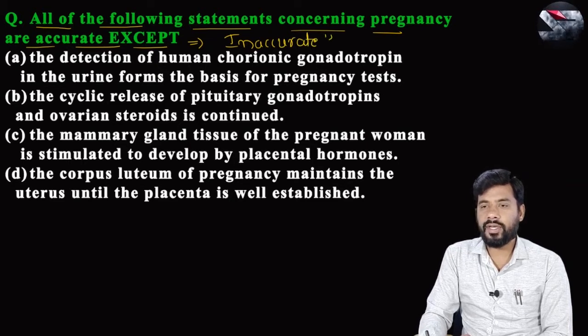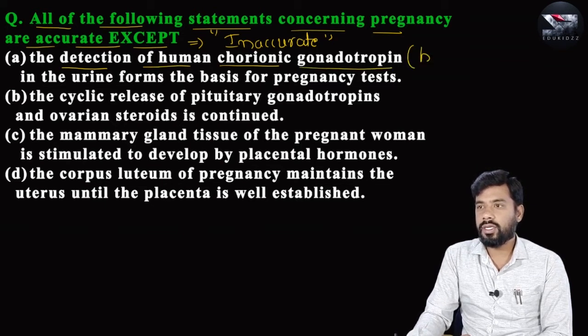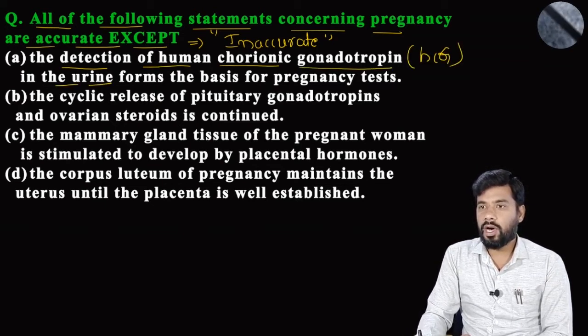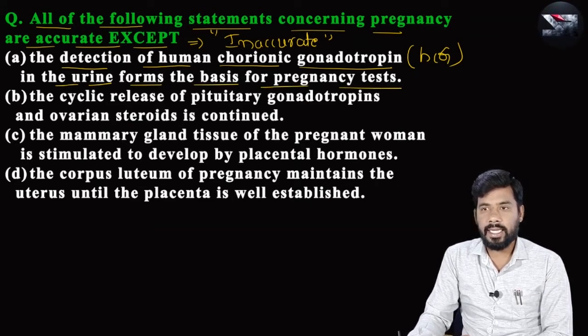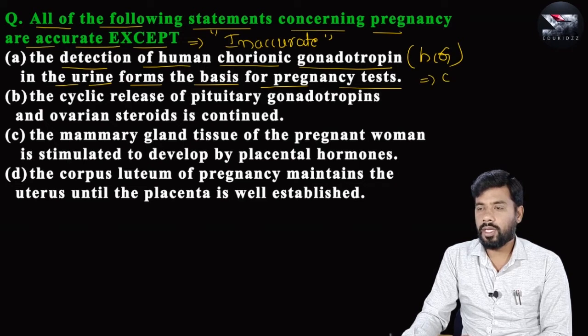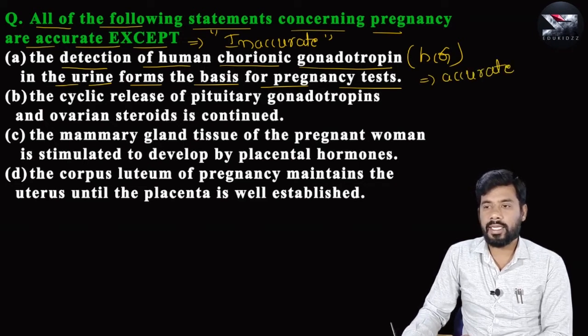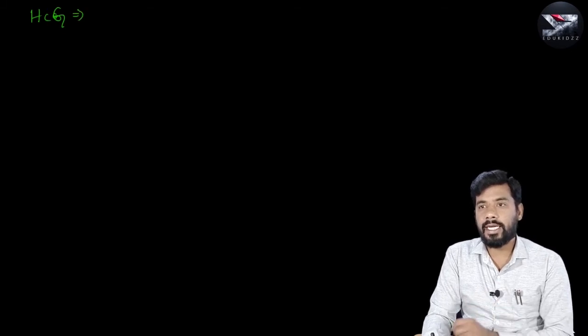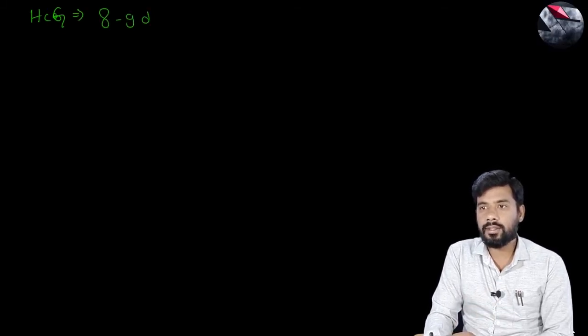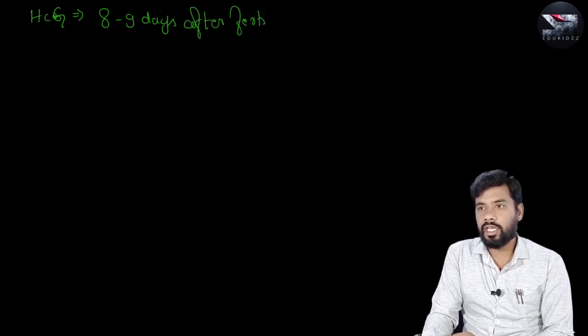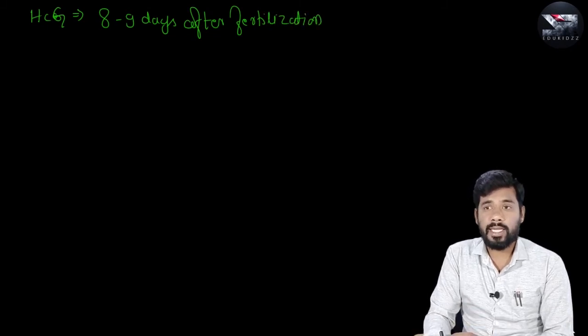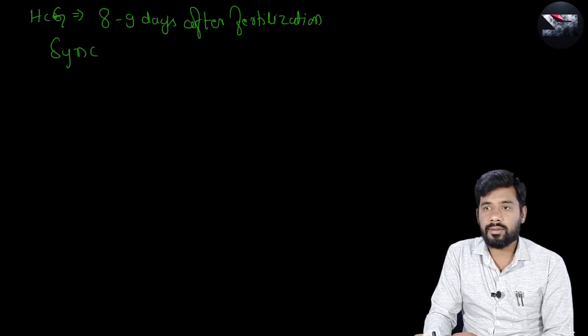inaccurate or incorrect statement. If you take statement A, the detection of human chorionic gonadotrophins, that means HCG, in urine forms the basis of pregnancy test. So this is the accurate or correct statement related to pregnancy. During pregnancy, the HCG, human chorionic gonadotrophins, are mainly secreted around 8 to 9 days after fertilization, immediately from the layer of trophoblast called syncytiotrophoblast.